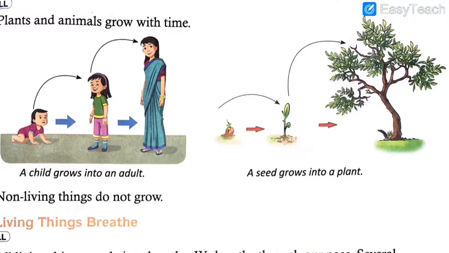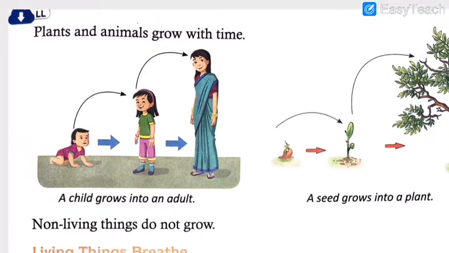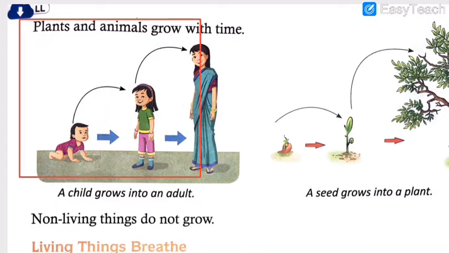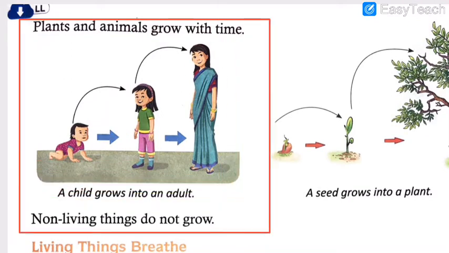Further, we moved on towards the topic of living things grow. We have even done this. So let me bring a picture to you. This is the picture we have already discussed. You can see on your screen that a child grows into an adult. This growth is shown in the human being. A child becomes older in age, and then becomes an adult. This way human beings grow. Gradually it happens.